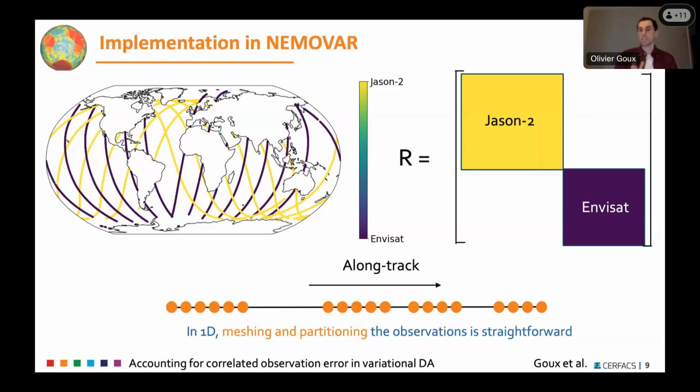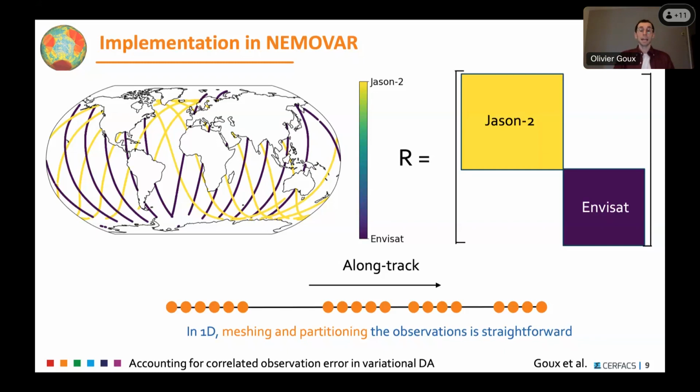For example, Jason-2 or Envisat here, we don't separate observation correlation between time steps of the model, because observations are correlated between model time steps in the first place. So there is no meaning necessarily in having sub-blocks per model time step, and this would actually be an additional constraint on the system, more complex to implement. So we just have one big block for the whole assimilation window per instrument.